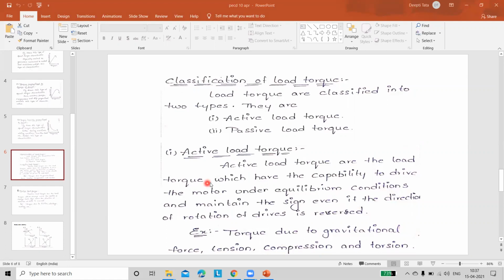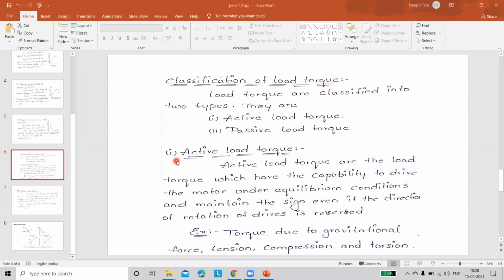Great. Just observe the lines highlighted by me. If the direction of rotation of the drive is reversed, in this condition also, our motor is maintaining the same sign. That means if the drive speed is reversed, and our drive motor speed is rotating in the same sign, it comes under active load. Listen carefully. You are observing the load torque characteristics.